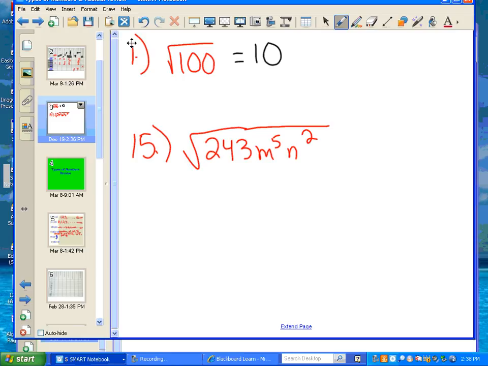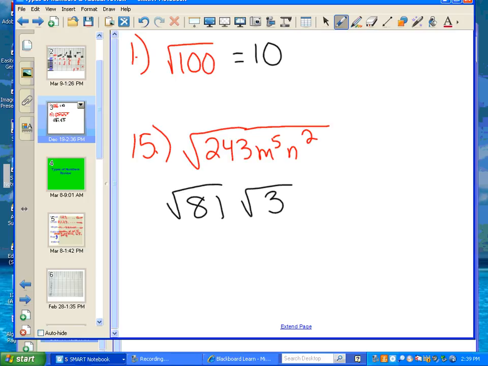Well, good, thank you. So 243, I want you to break this down like I am. You can change it to square root of 81 times square root of 3. Now, do you have to choose the largest perfect square that goes into it? No, but it makes it much easier for you. 81 is a perfect square because when you take the square root of it, you get a nice number. You guys remember perfect squares, right?